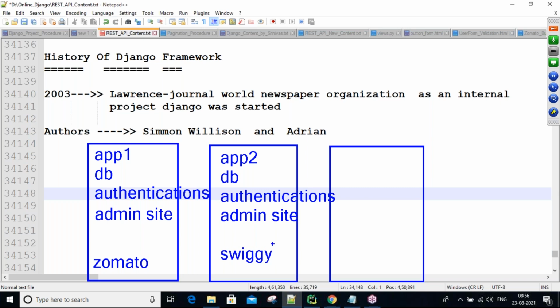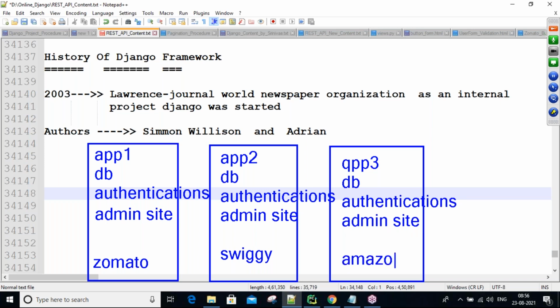Swiggy site you are taking. And next here app 3 is there. Here also DB related same logic, authentication logic, and admin site related logic, same. And now here Amazon related logics you are writing. Okay, so in all these applications, in the three applications, these logics are common.